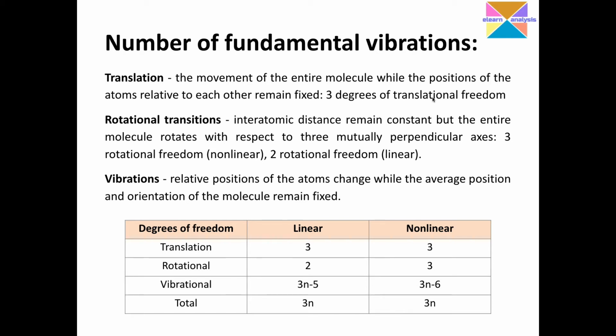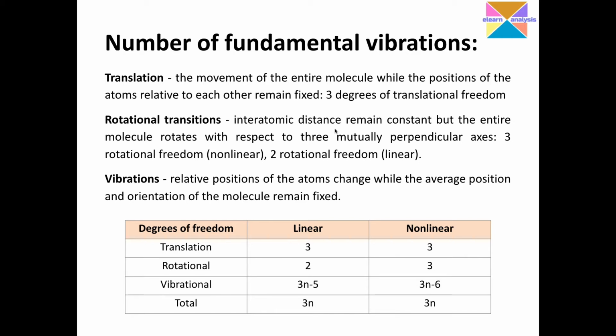In the next slide, I will take certain examples where the visualization becomes very easy. Coming to the next kind of degrees of freedom, rotational transitions. We imagine the rotation of the molecule about the bonds.